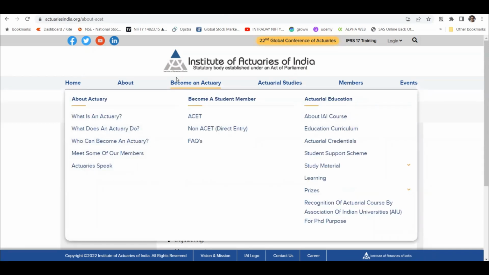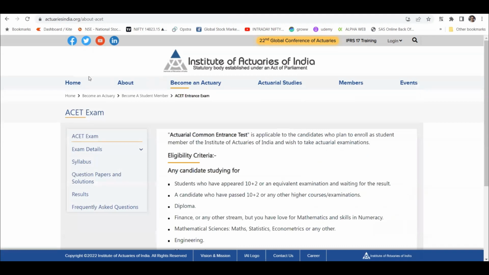actually, as a student, are interested in is how is there any entrance exam, what are the eligibility criteria. So yes, only for IAI, the entrance exam exists. It does not exist in IFOA, it does not exist in SOA, but for IAI the entrance exam exists, and that is called ACET, Actuarial Common Entrance Test.